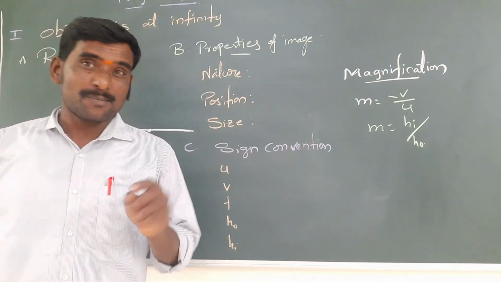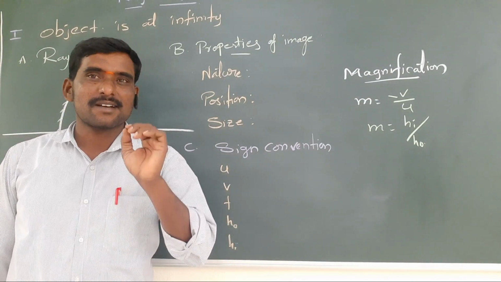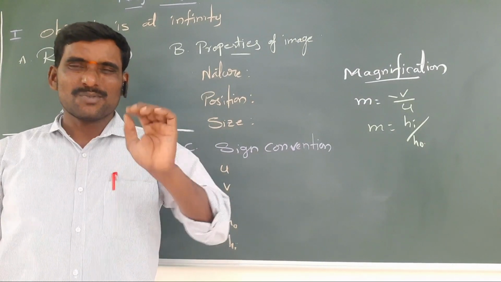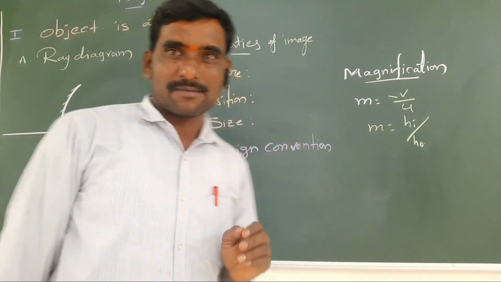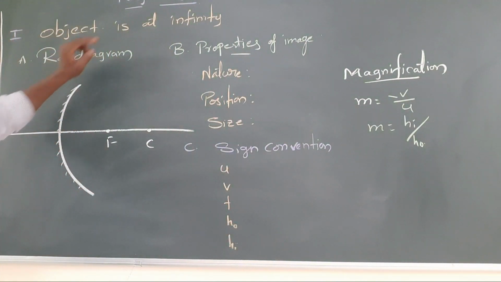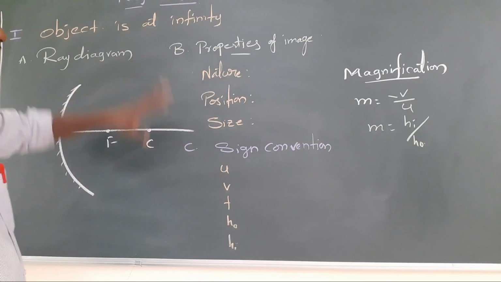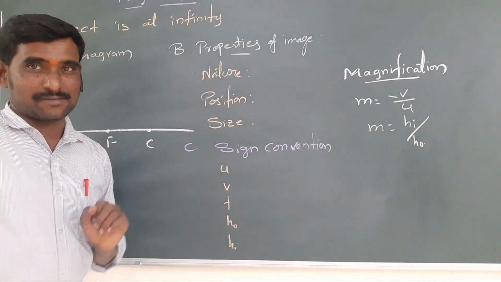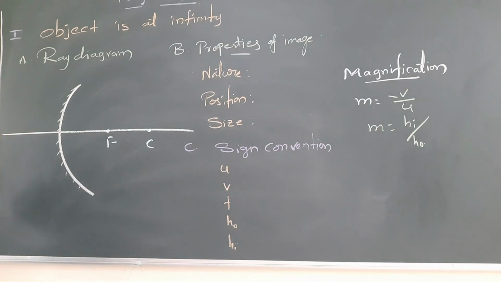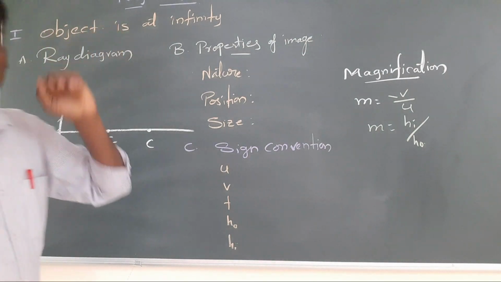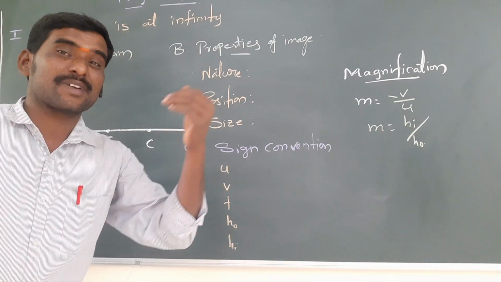The important topic in the lesson is ray diagrams. Through the ray diagrams, so much information is there. We have to know that. So in ray diagrams, I am taking the concave mirror ray diagrams. See, what are the concave mirror ray diagrams? 6 positions are there. In 6 positions we can keep the object.